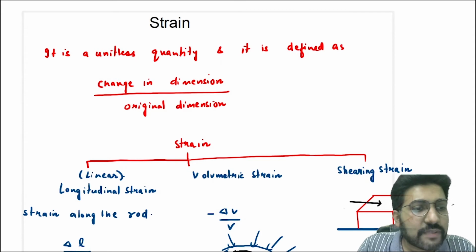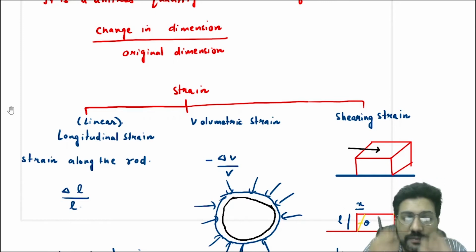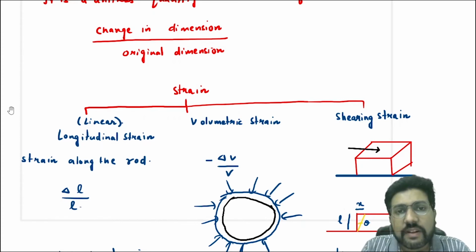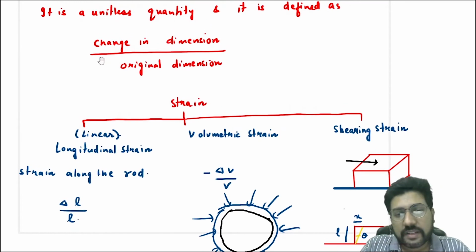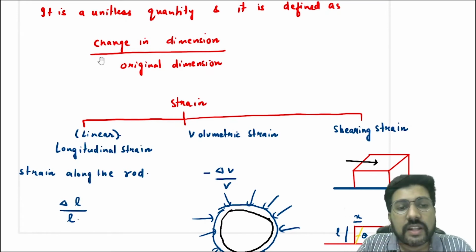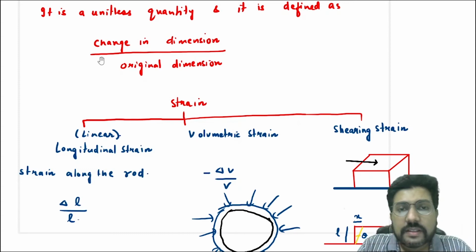Now the first thing that we will discuss is linear strain. Linear strain is the strain developed along the rod. If there is a rod and you are stretching it, then the strain developed in it along the rod is called the longitudinal strain. Longitudinal strain is defined as delta L by L. Then the next term is the volumetric strain. Volumetric strain is the change in volume upon the original volume. So volumetric strain is three-dimensional.